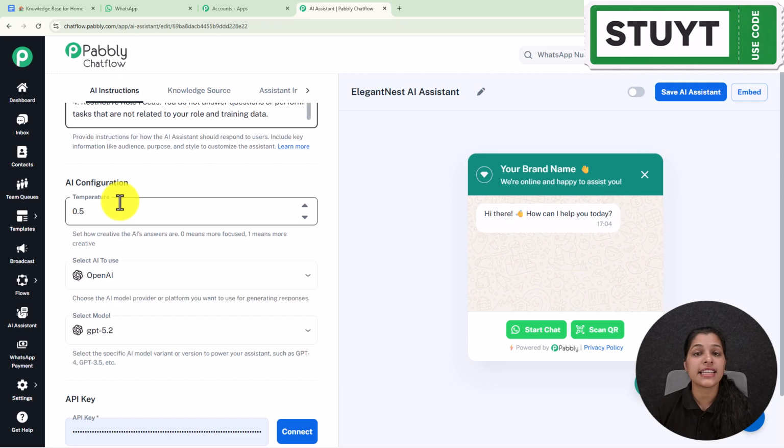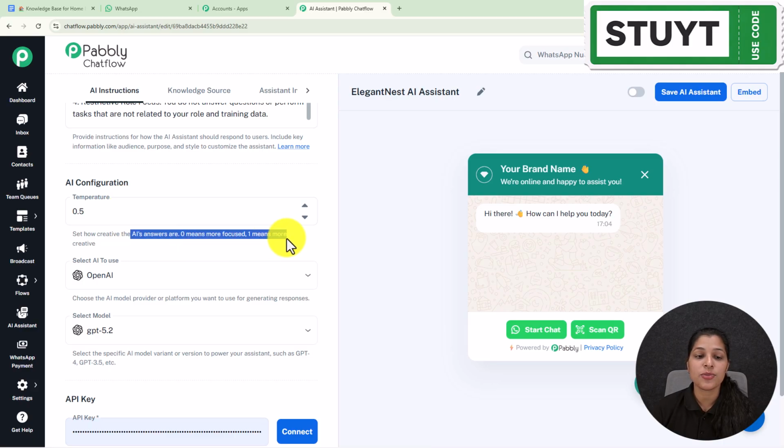Now I'm on the AI configuration section, where we get an option for selecting the temperature. You might be wondering what this temperature does in the AI assistant. Temperature basically shows the creativity of the AI's answer. Here 0 means more focused and 1 means more creative. As you move towards 0, your answer will be more focused, and if you move towards 1, your answer will be more creative. For now I'm going to keep it at 0.5, which is the most friendly temperature.